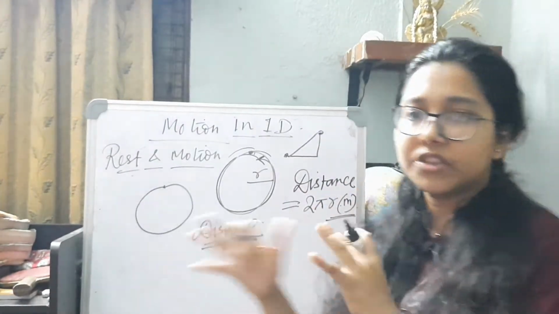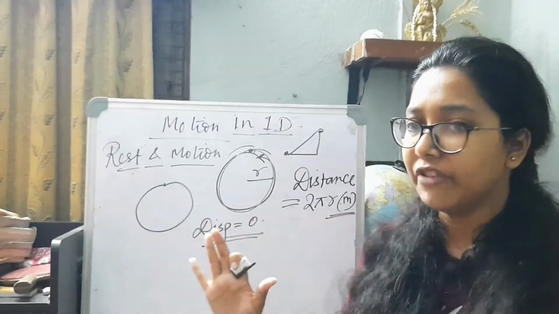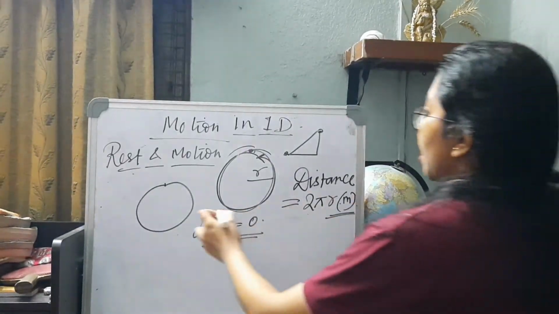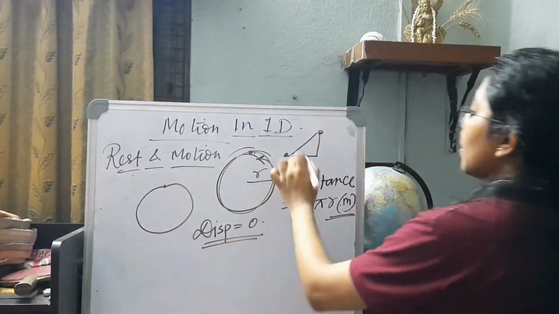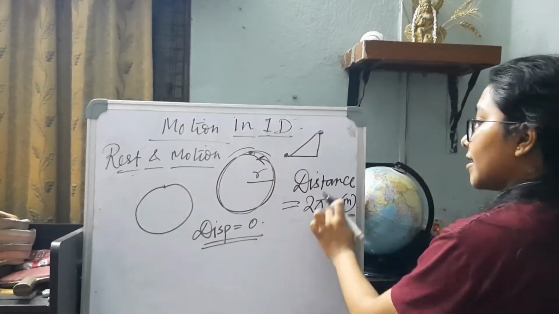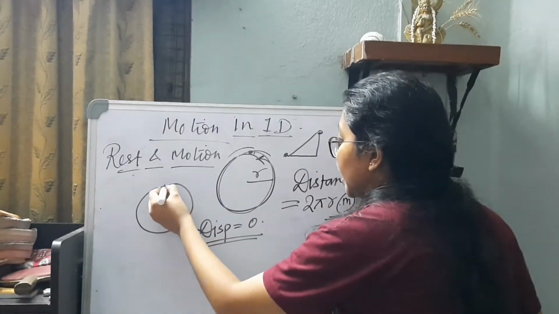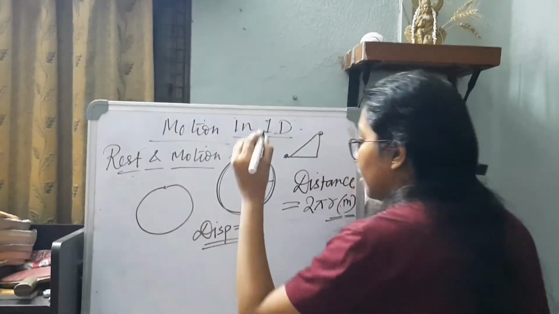Displacement means I am searching for the shortest possible path from the initial position to the final position. So for traversing around a circular path from this point to again this point, the distance moved is 2 pi r. But now this was the initial position and this is the final point.